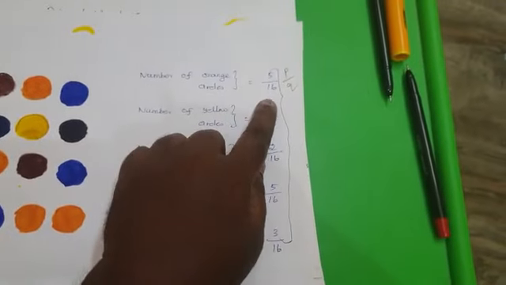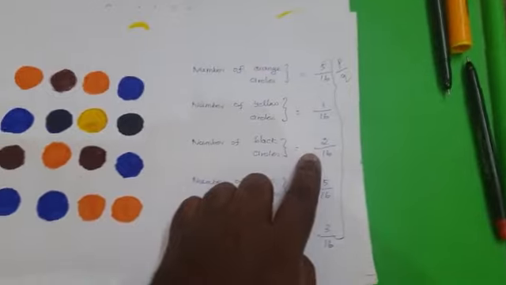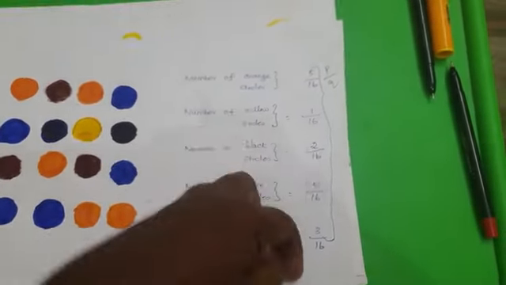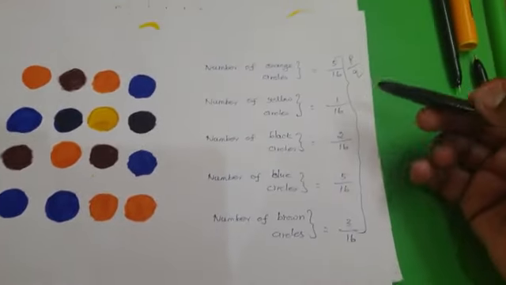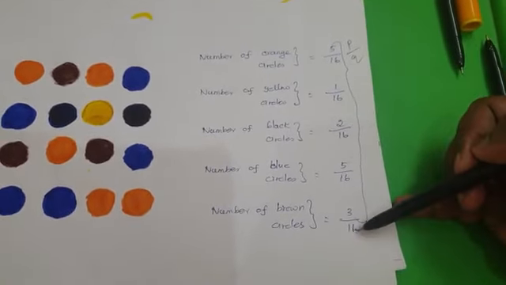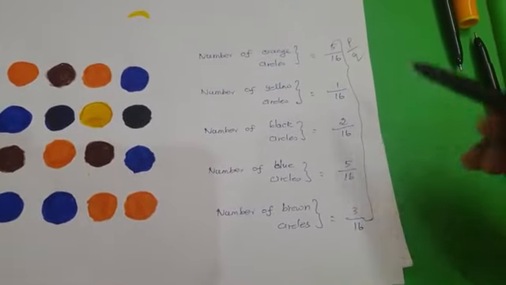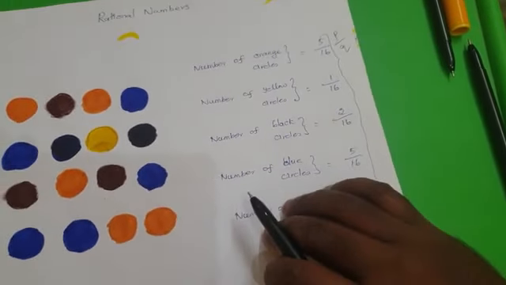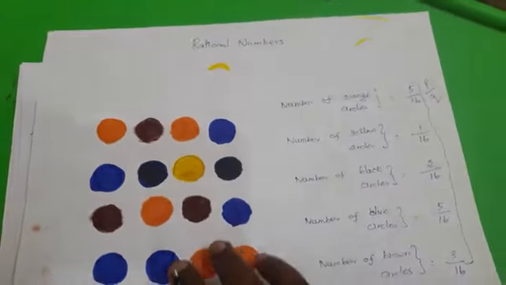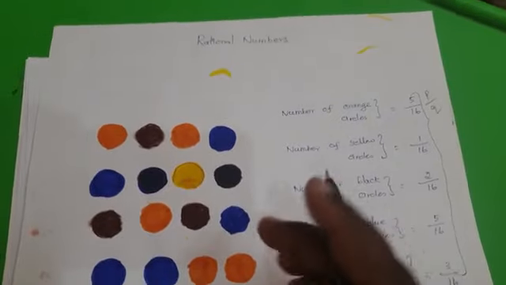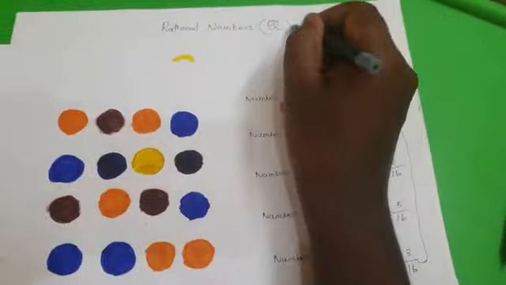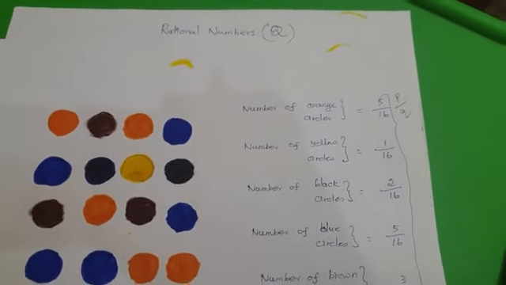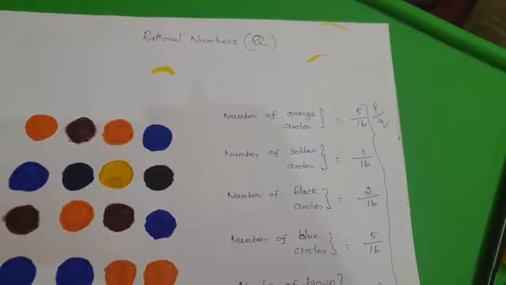5 is an integer, 16 is also an integer. 1 is an integer, 16 is also an integer. All the numerators are integers and all the denominators are integers. And Q is not equal to 0; all the denominators here are 16, which is not equal to 0. So these numbers are called rational numbers. We represent rational numbers in the format of P by Q, and these numbers are called quotient numbers.